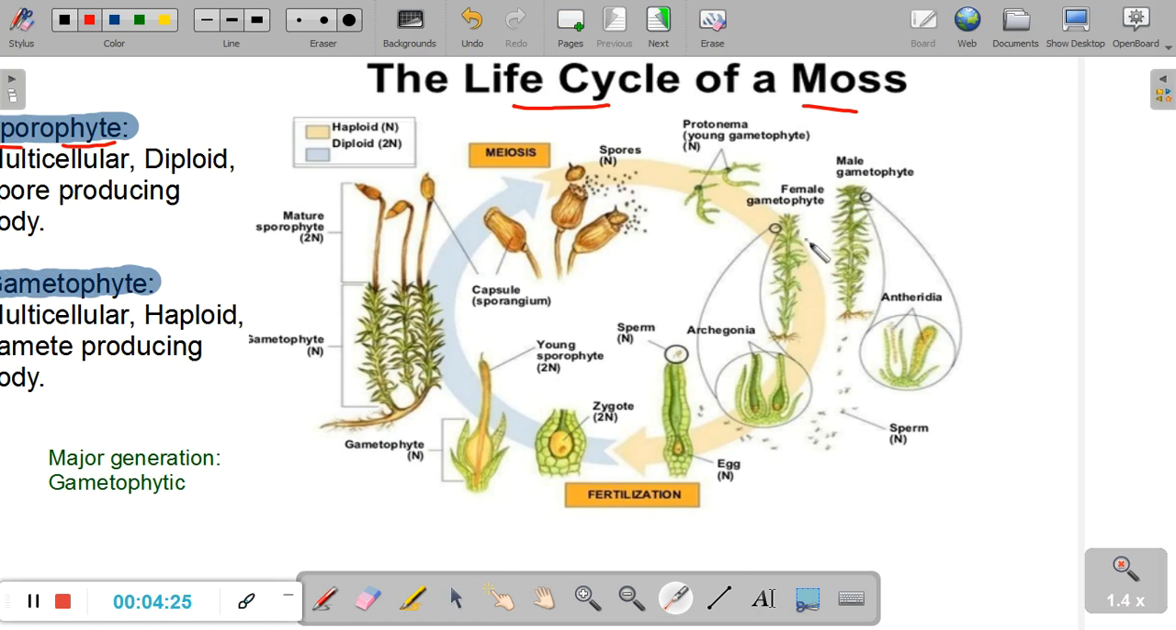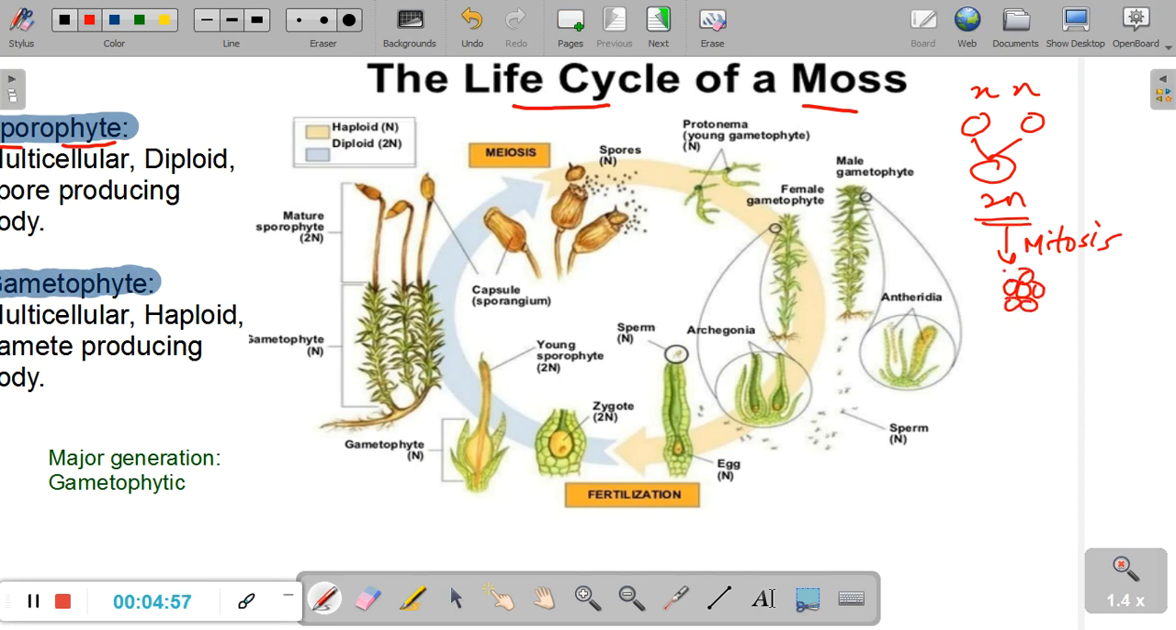Right, now, once the sperms reach the archegonia, fertilization takes place, and I am sure you know that the gametes are haploid cells. The haploid is N, and when they fertilize, they give rise to a diploid cell. Now, this diploid cell eventually divides further by the process of mitosis.